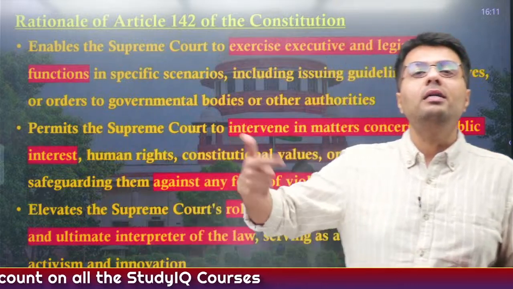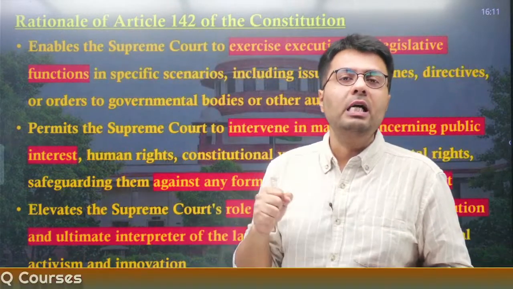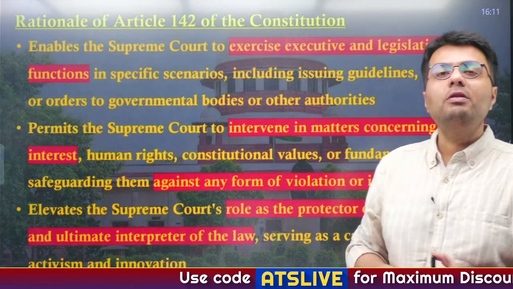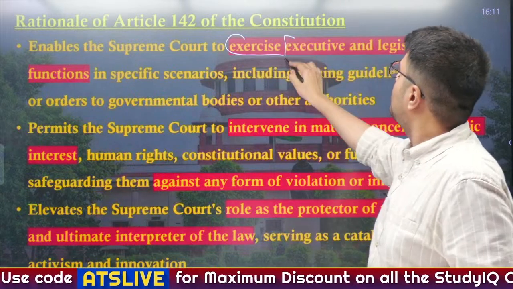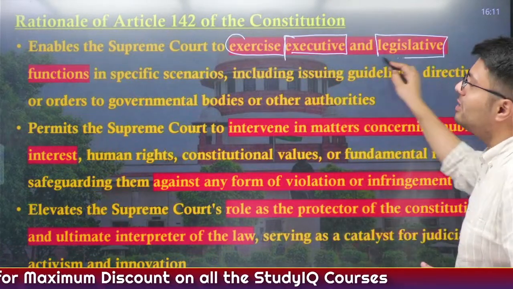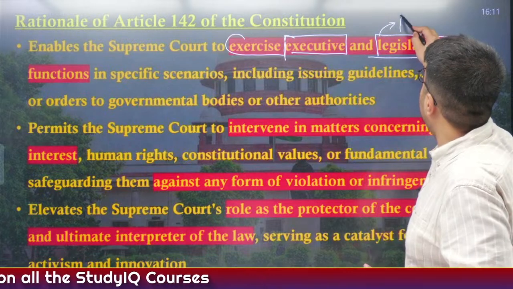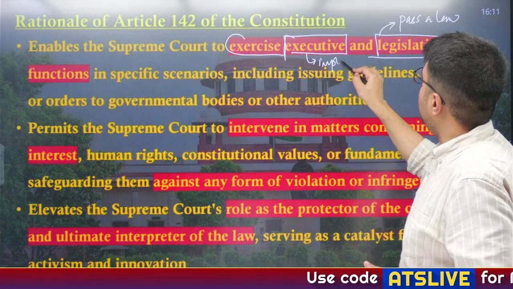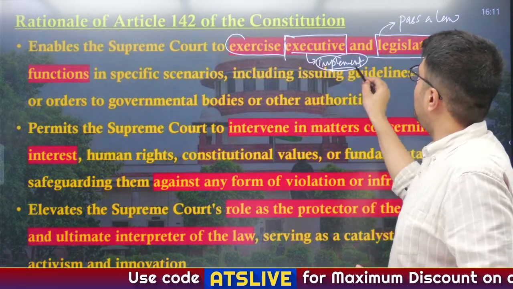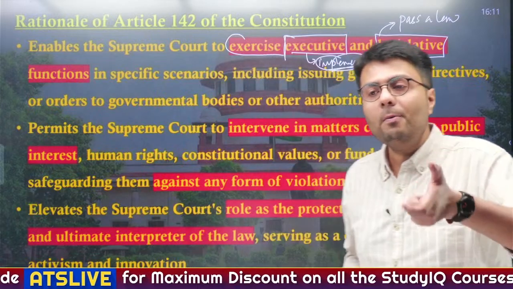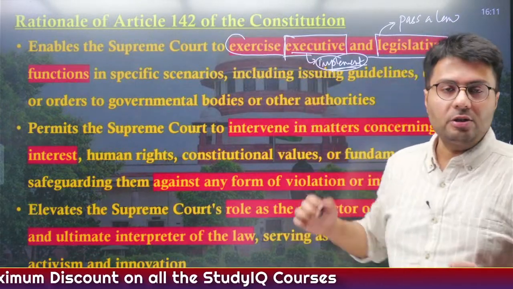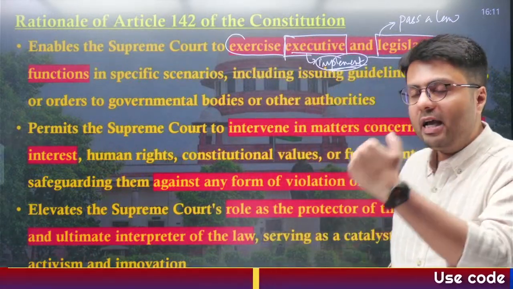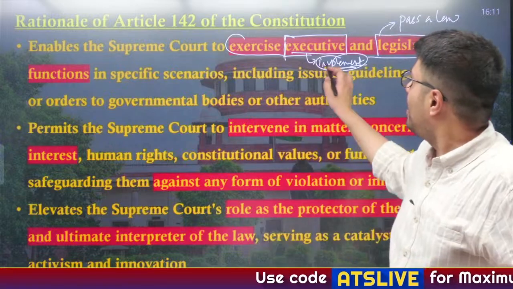Now, first, let us understand why such a power is given to the Supreme Court of India under the Indian Constitution. First, by giving such power, it enables the Supreme Court of India to exercise what are known as executive functions and legislative functions. What is a legislative function? To pass a law. And what is the executive function? To implement a law. Whenever these two organs are not doing what they are required to do, the Supreme Court can take it upon itself to do such a function, that it can enact any order which effectively becomes a law of the land, and it can also pass a judgment that effectively becomes implementation of the law.